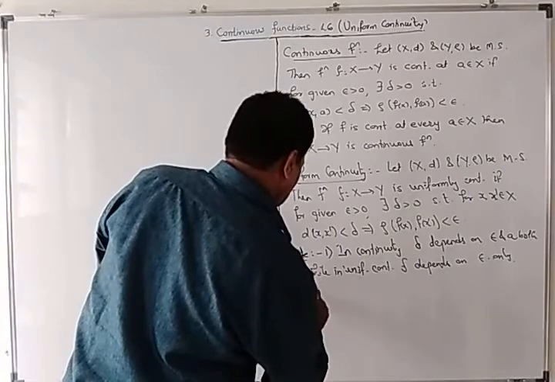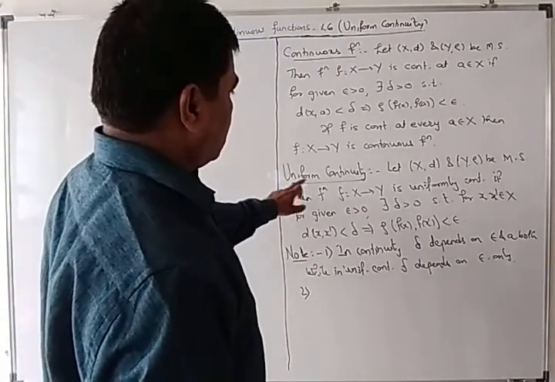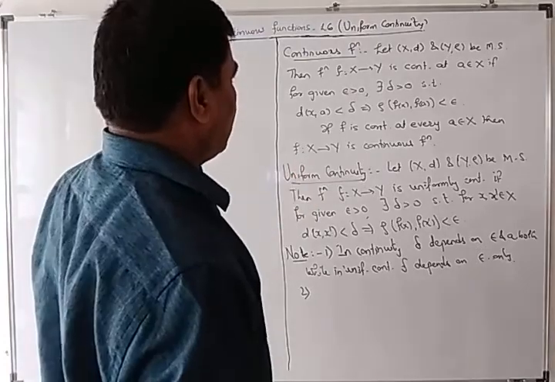Second, by the definition of uniform continuity, a uniformly continuous function is always a continuous function.